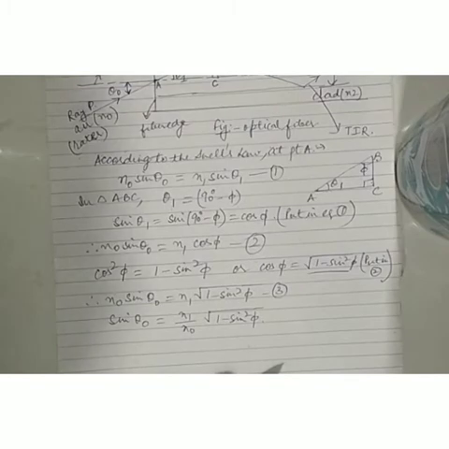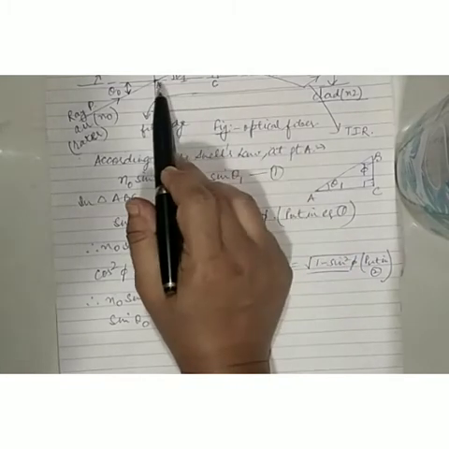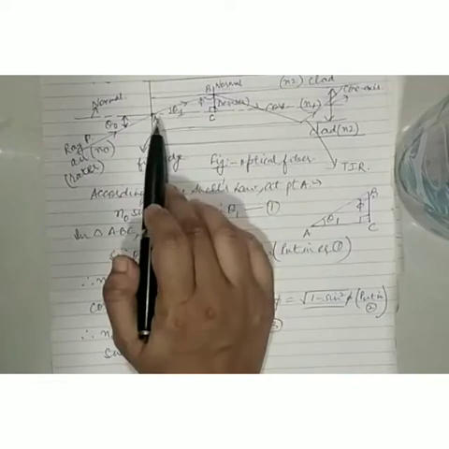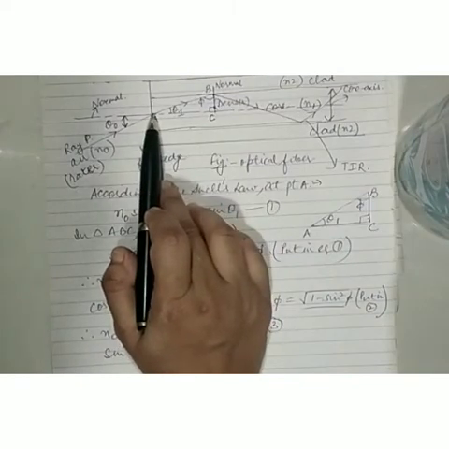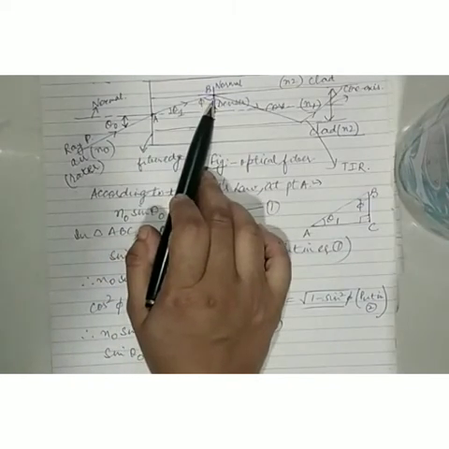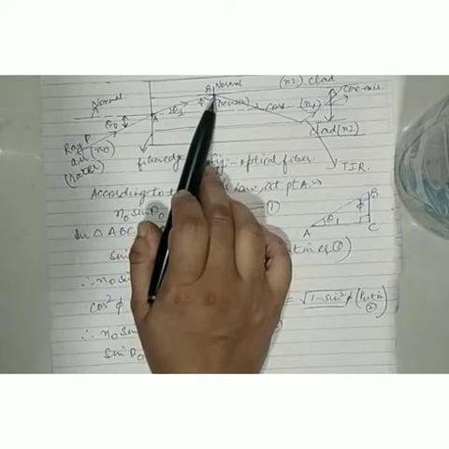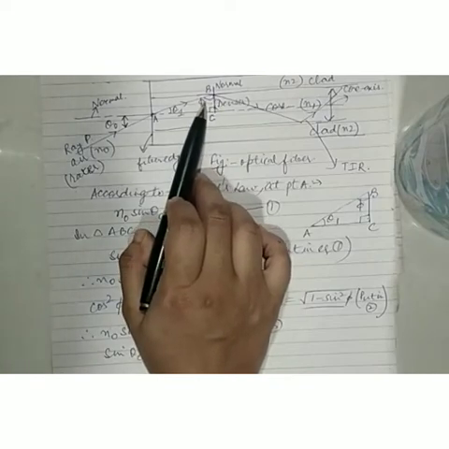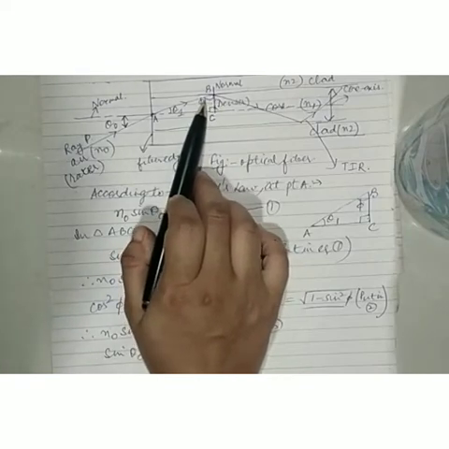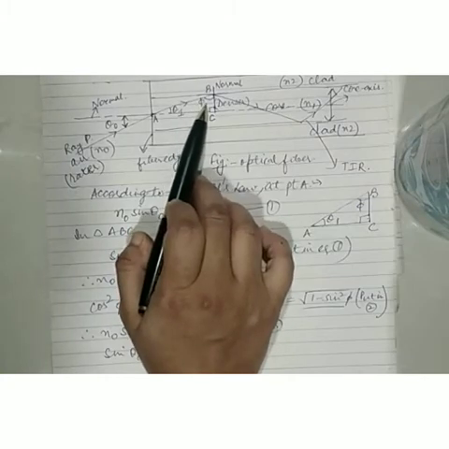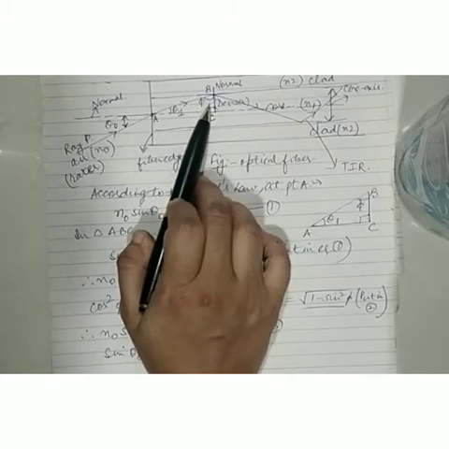Now, as long as we know that the total internal reflection mechanism in an optical fiber happens only when the angle at which the incident ray, once it enters into the optical fiber and it strikes the core cladding boundary, the TIR will happen only in case the angle phi is at least equal to or greater than the critical angle.